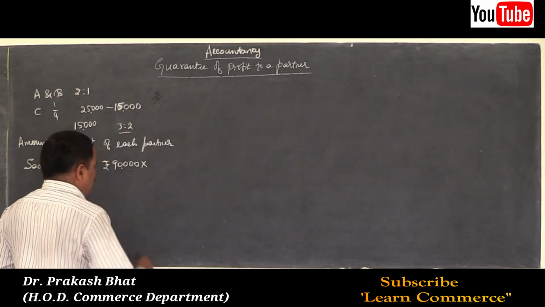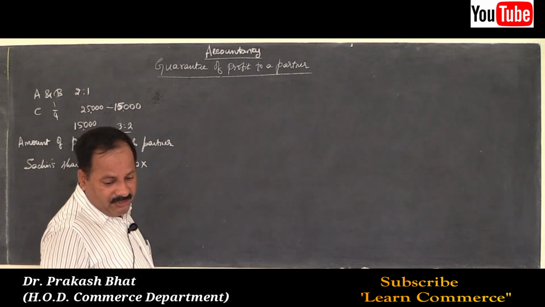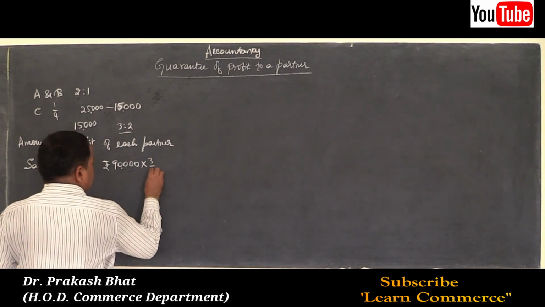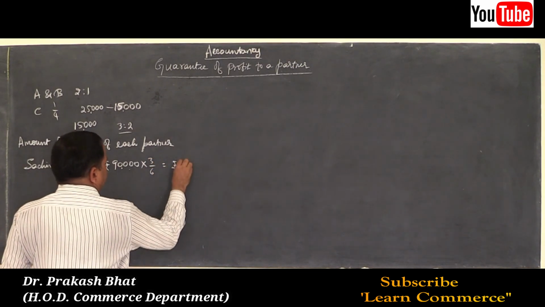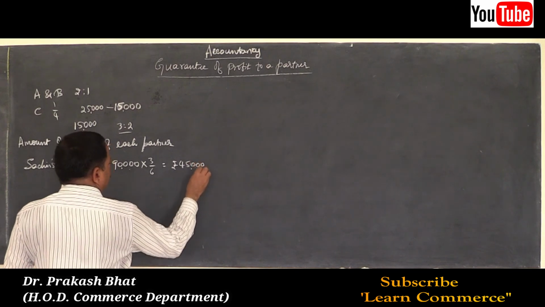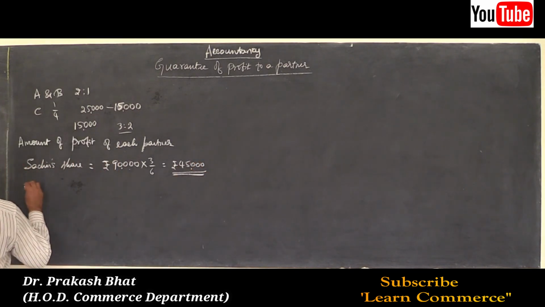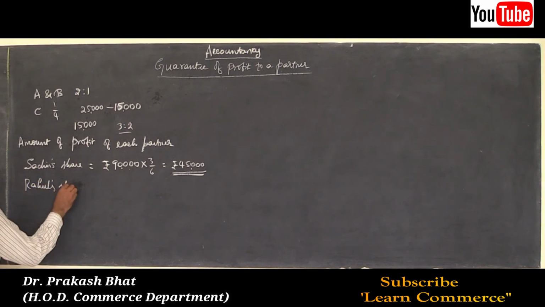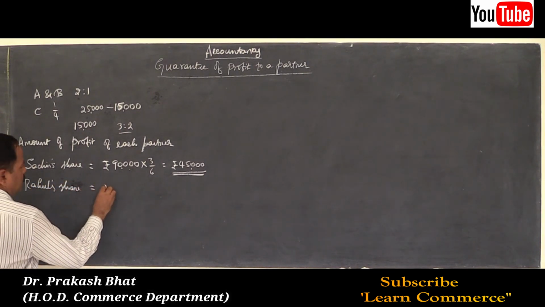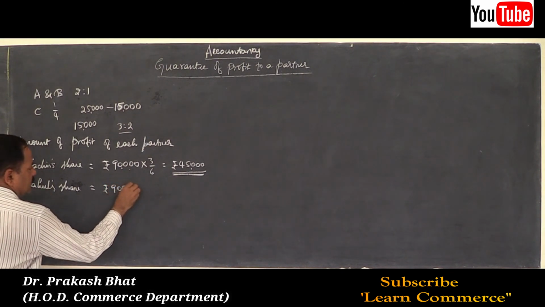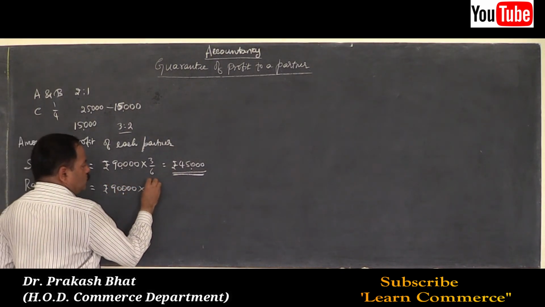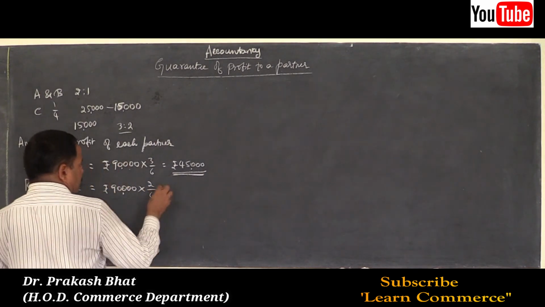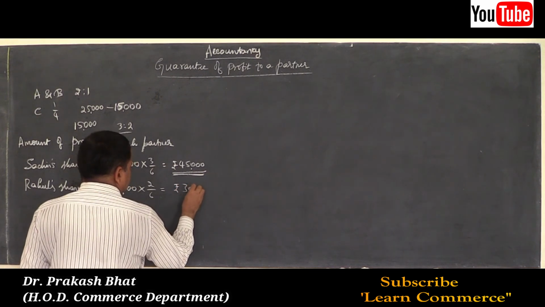So share was how much? 3:2:1. So 3 by 6. 3 by 6 is equal to rupees 45,000. Then Rahul's share is equal to rupees 90,000 into 2 by 6 is equal to 30,000 rupees.